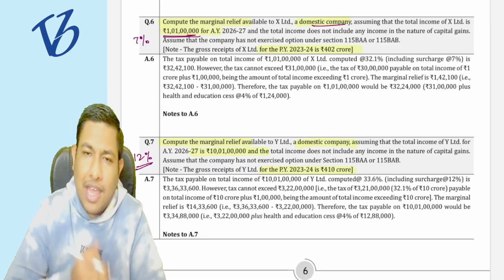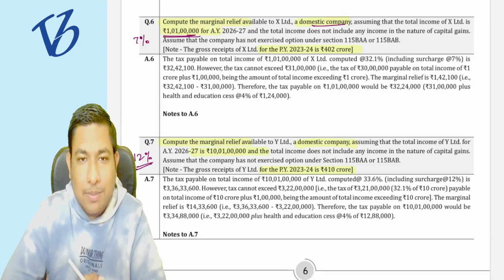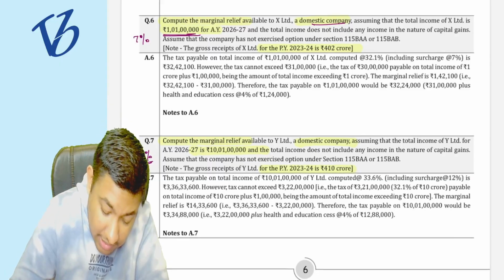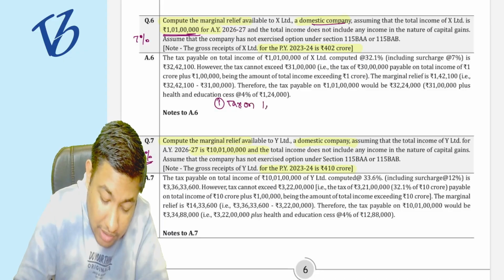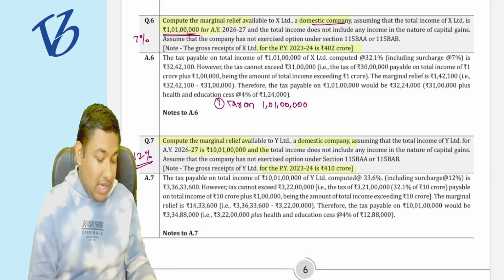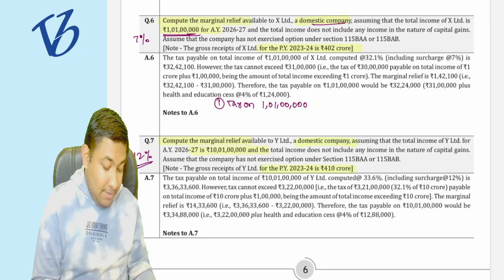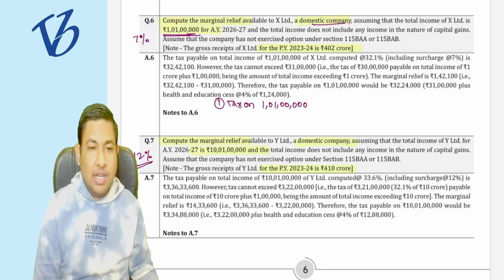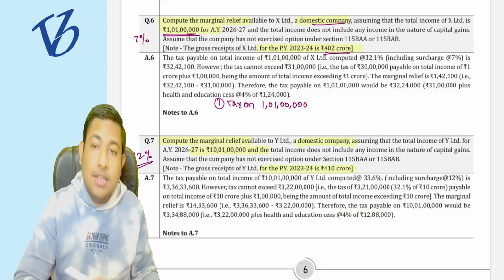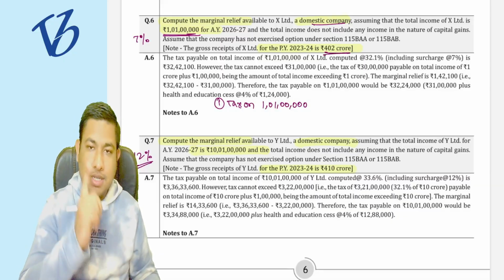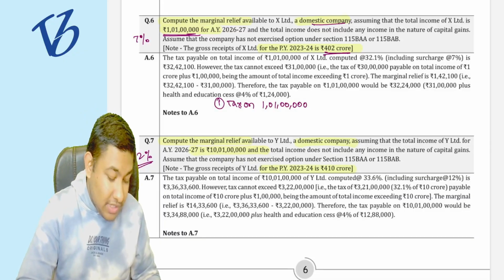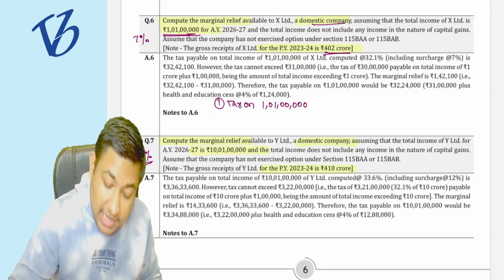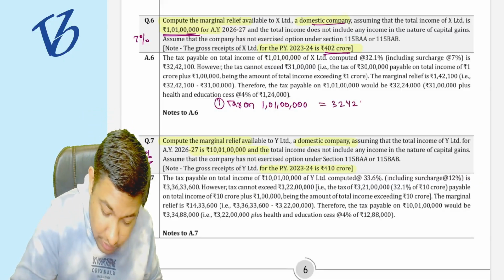Understood or not? Can we follow the same steps and calculate the marginal relief? Yes. Under step number 1, what is the thing that you have to compute? The tax on 1 crore 1 lakh rupees. So what should be the answer? 1 crore 1 lakh rupees multiplied by 30%. The tax rate is going to be 30% because the turnover is exceeding 400 crore rupees. Correct? Plus, I have to apply the 7% surcharge. My total tax is going to be 32 lakh 42,100.